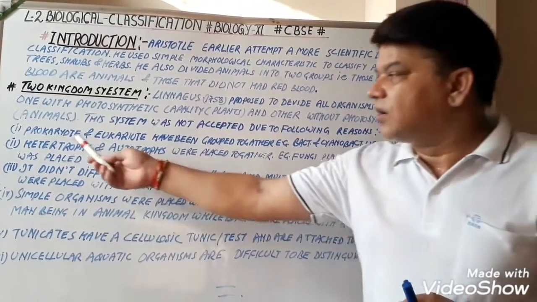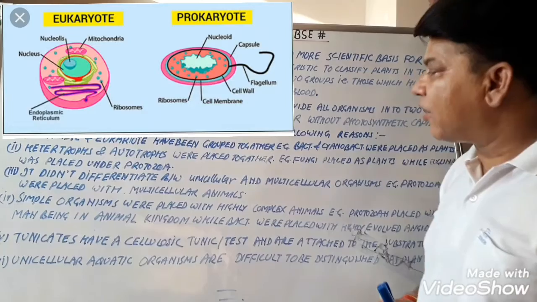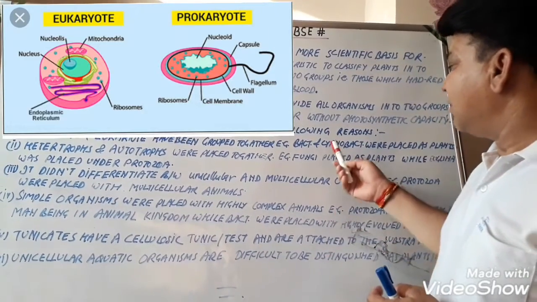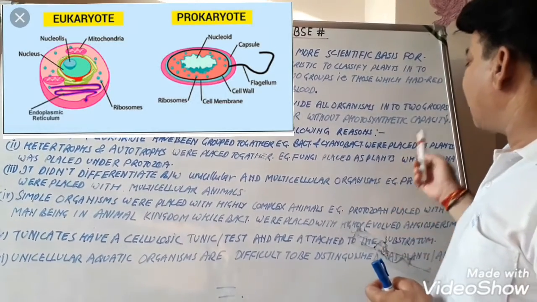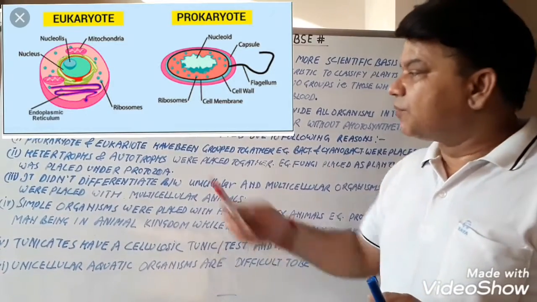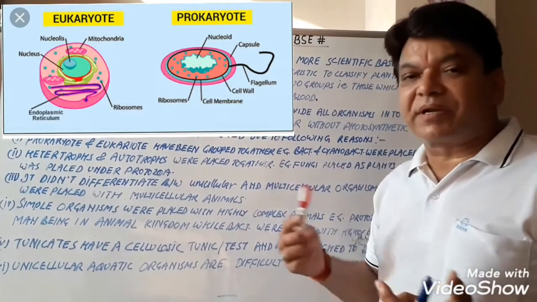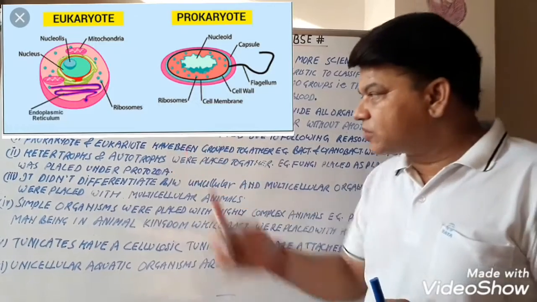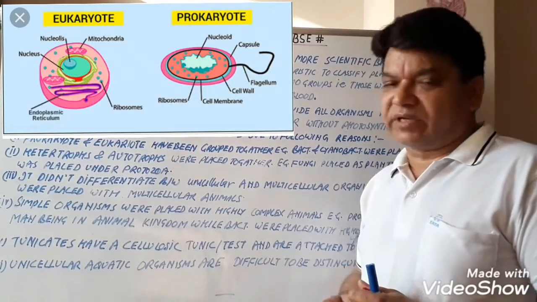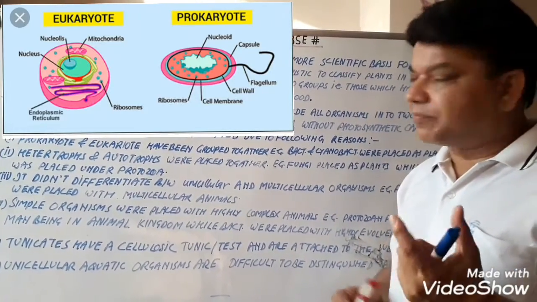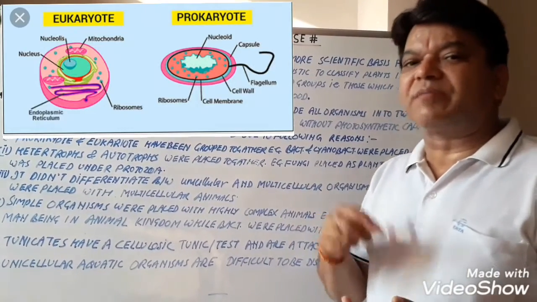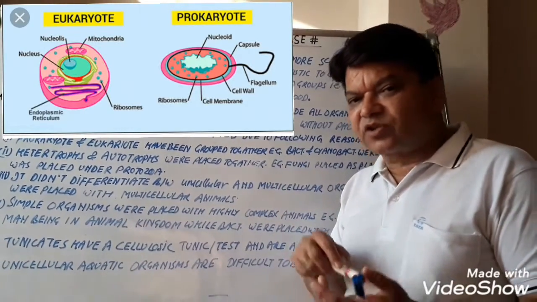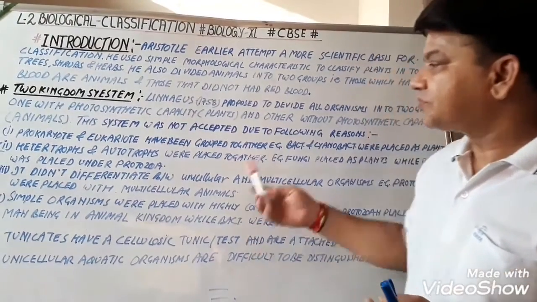First of all, prokaryotes and eukaryotes were grouped together. For example, bacteria and cyanobacteria were placed as plants. Prokaryotes have a primitive type of nucleus, while eukaryotes have a well-defined nucleus. It means primitive nucleus is a nucleus without nuclear membrane, and well-defined nucleus is a nucleus with nuclear membrane.